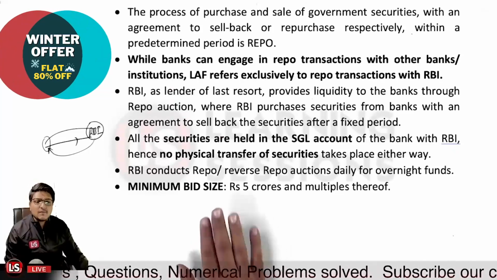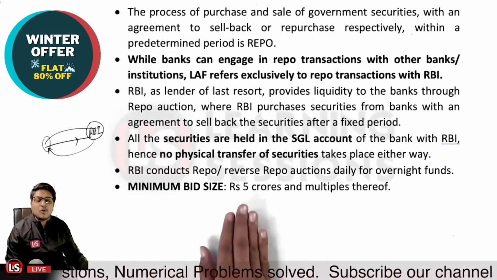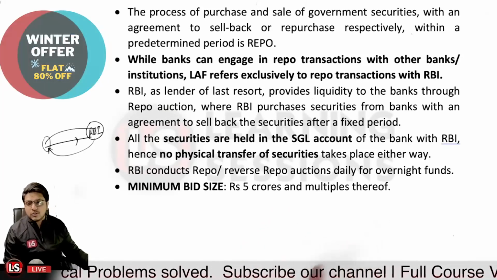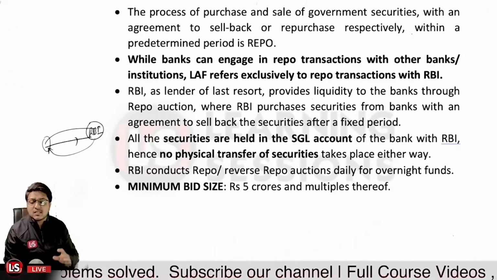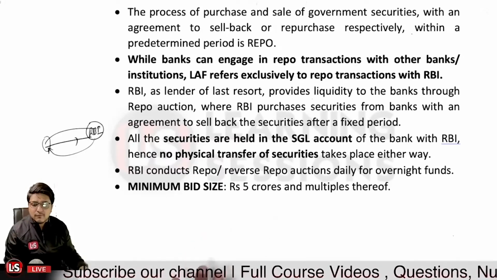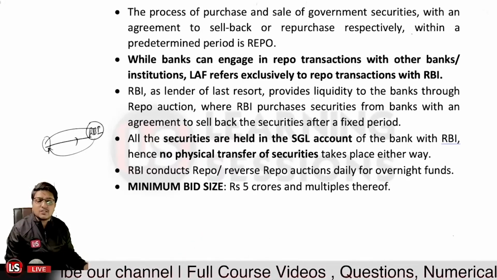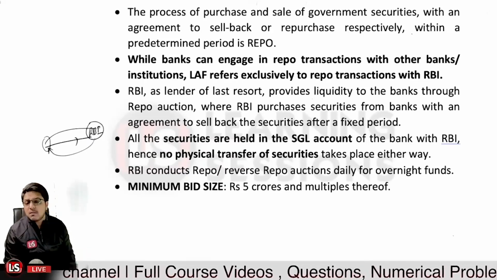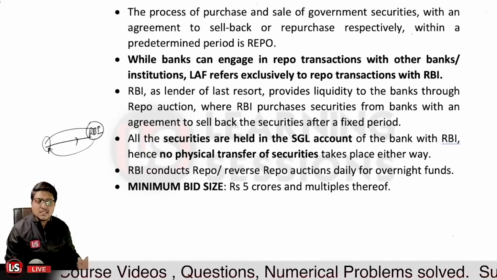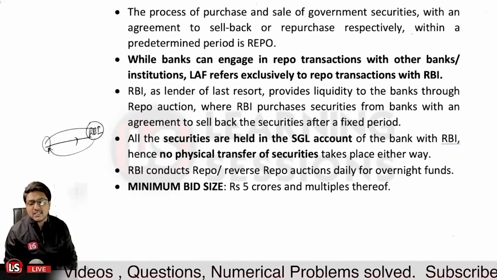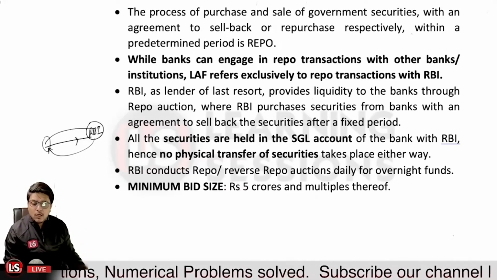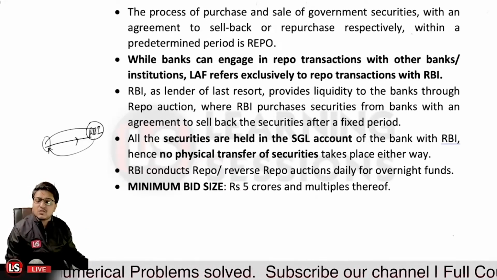And further, the Reserve Bank of India conducts the repo and reverse repo auctions daily for overnight funds. So day-to-day liquidity adjustments are basically bridged by way of the repo or reverse repo transaction. And what is the minimum bid size? The bid size would be rupees 5 crore and multiples of rupees 5 crore. So the minimum bid size for the repo and reverse repo instruments under the LAF would be rupees 5 crore and multiples of 5 crore.